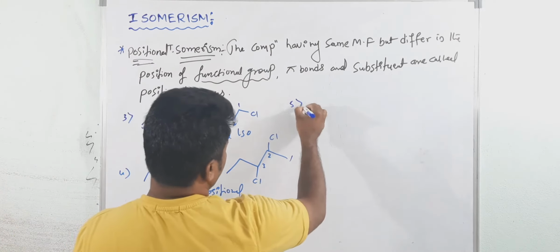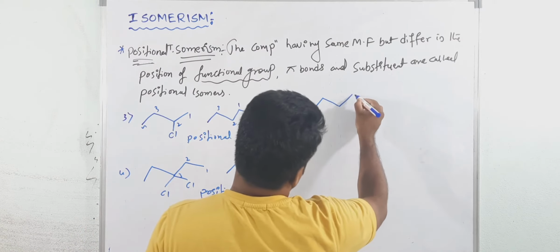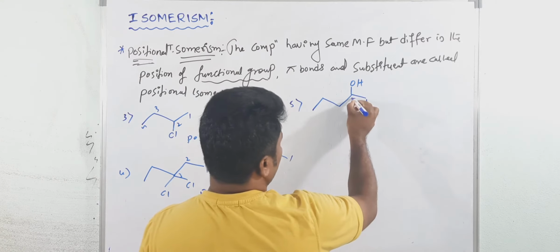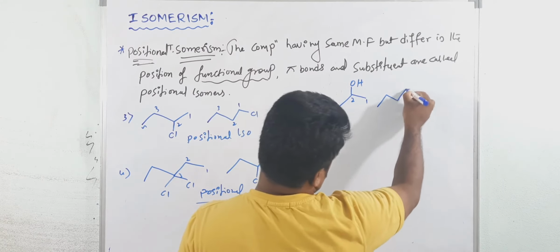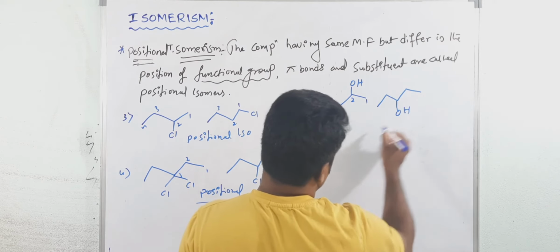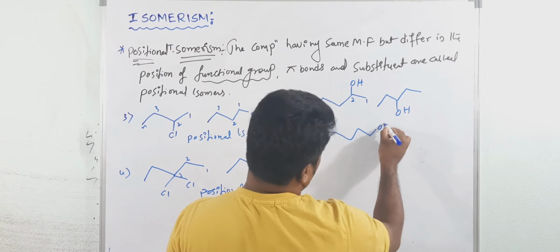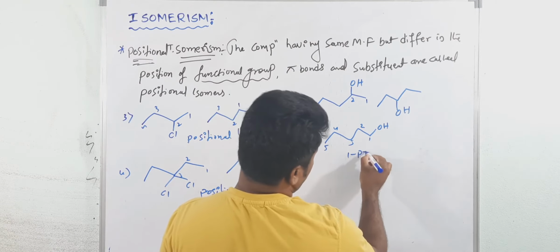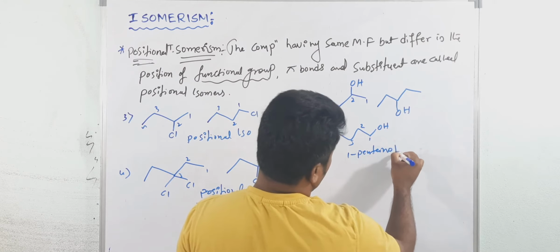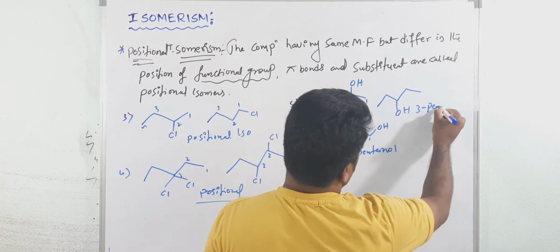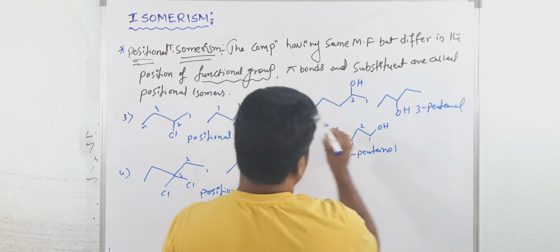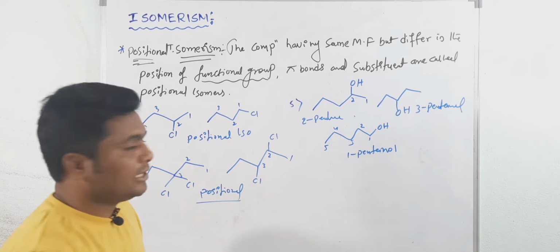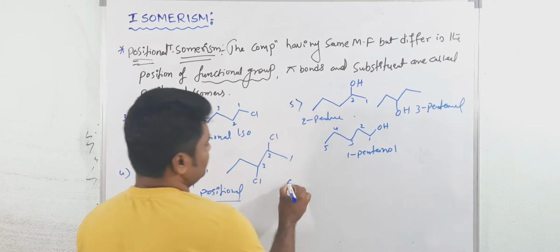Now fifth. For example, see here. This is, one position of OH is 2-pentanol. See, this is 3-pentanol. So this is 1, 2, 3, 4, 5. This is 1-pentanol. 1-pentanol, 3-pentanol, and here this is 2-pentanol. So all are positional isomers. Understood? Okay, now see one more.